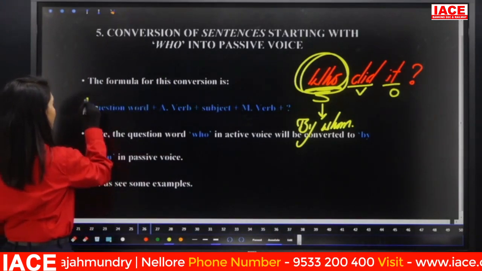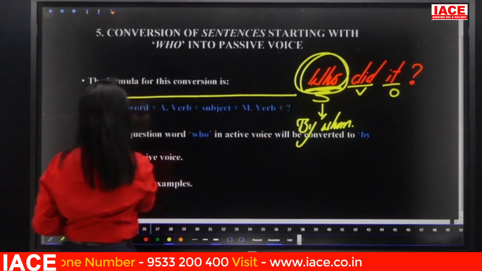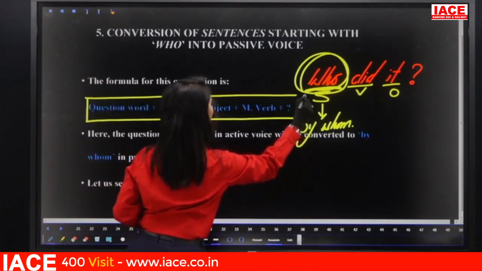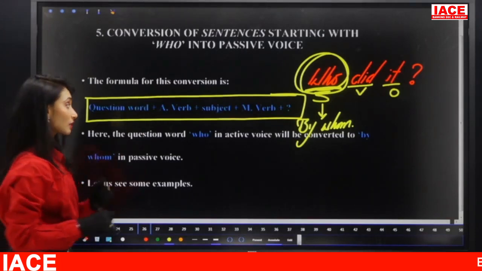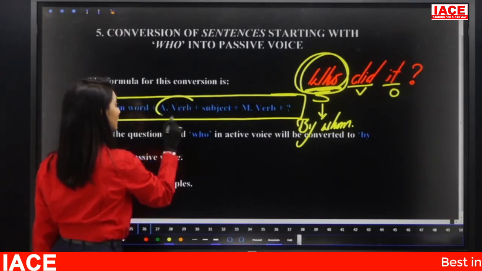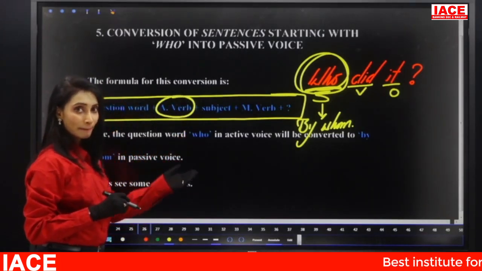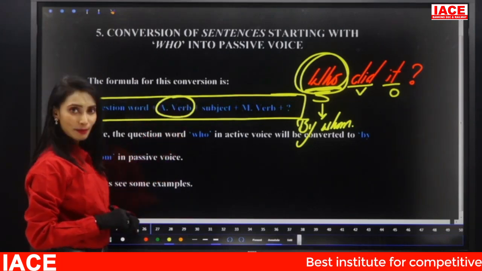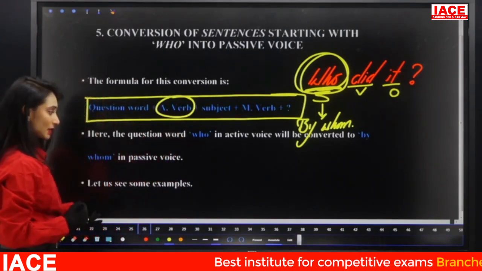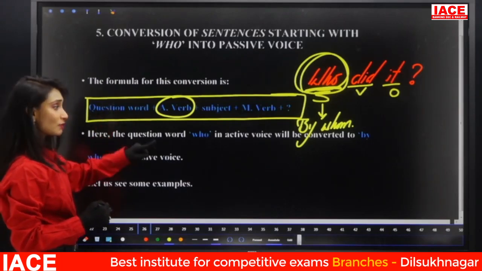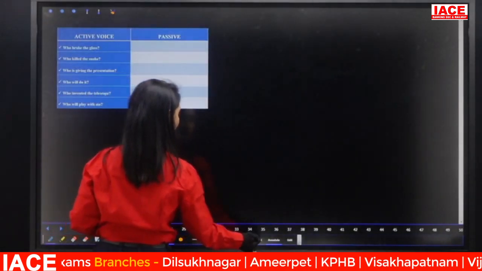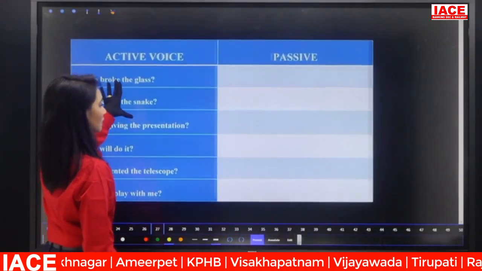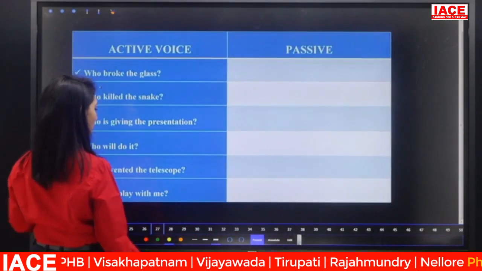And the formula is question word plus auxiliary verb plus subject plus main verb. Remember, question word plus auxiliary verb, nothing but be form, plus subject plus main verb. See, let's see some examples for that. Remember who becomes by whom. That is the only difference here. Other than that, it is similar to WH questions. Let's see the first one here.